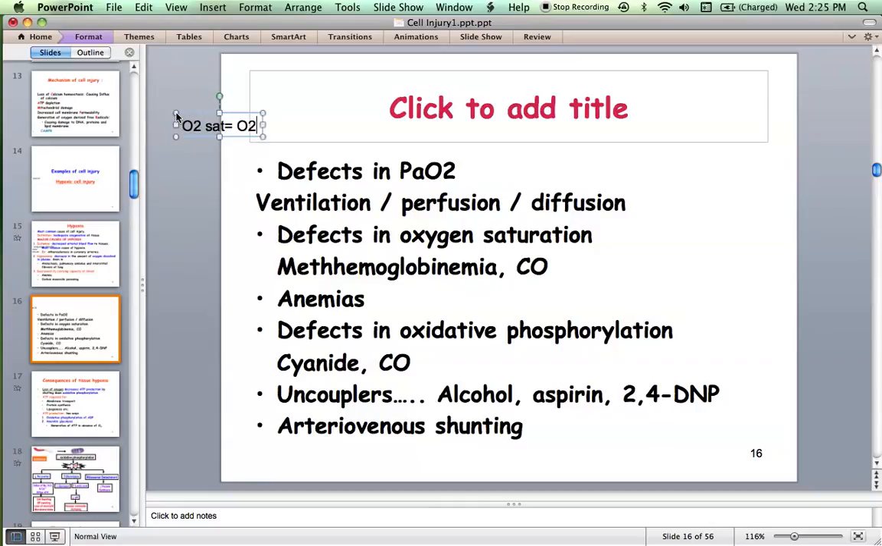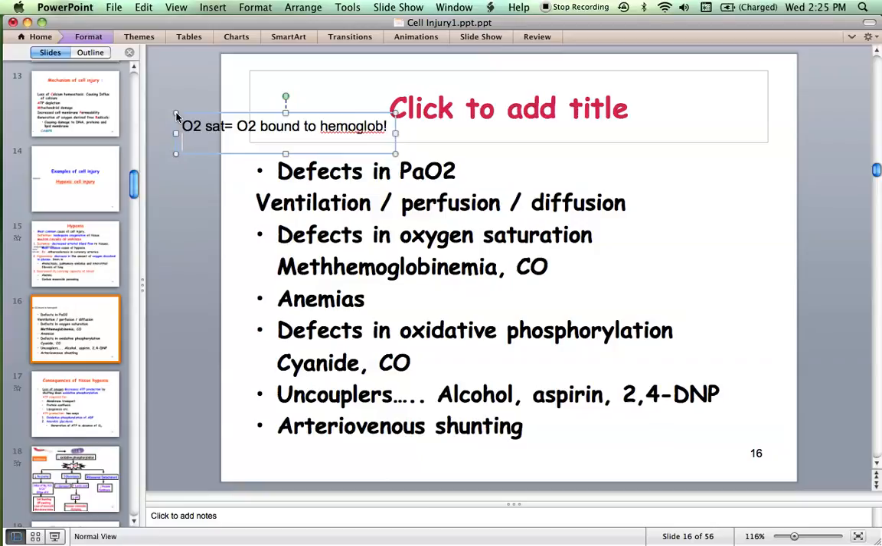And defects in oxygen saturation, like methemoglobinemia. What do you mean by methemoglobinemia? Yes, your iron, which is supposed to be in the ferrous state, is in the ferric state, because of which the hemoglobin loses its function of carrying oxygen. And how do you treat these patients? What medicine? Methylene blue. Awesome. You will have a separate chapter on anemias.